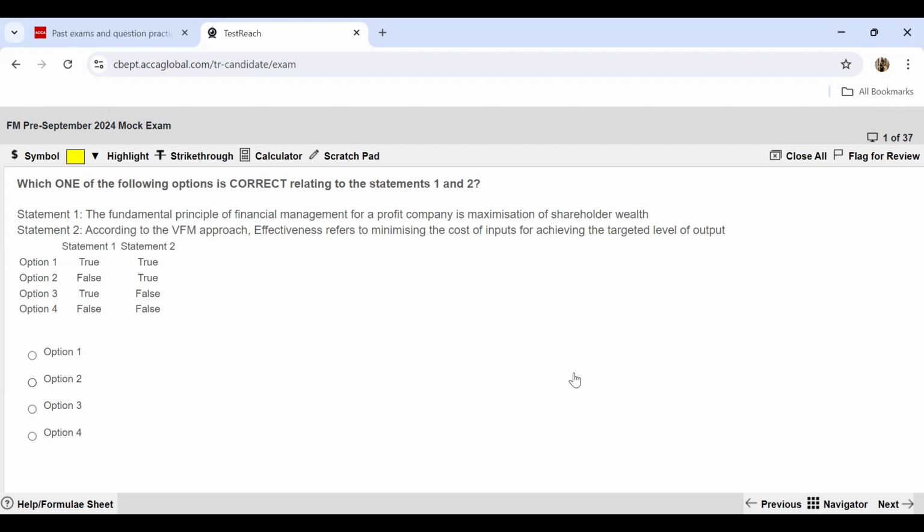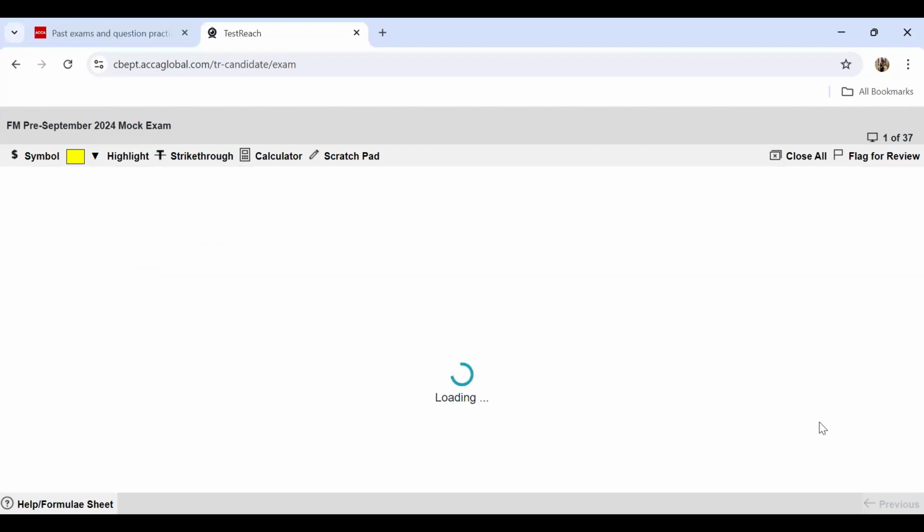Now, coming to your second statement, according to the value for money approach, effectiveness refers to minimizing the cost of inputs for achieving the targeted level of output. Now, instead of effectiveness, this is actually the definition of economy. Economy deals with the costs of inputs, whereas effectiveness refers to the utilization, how effective you are in doing the work. So this is instead the definition of economy. That is why this statement is false. So statement 1 is true and second is false, which leads to option 3 as our answer.